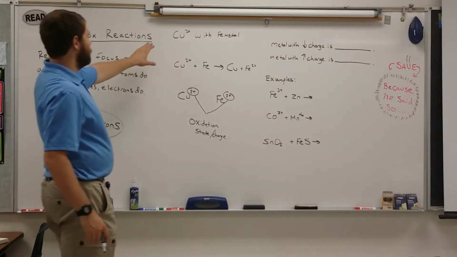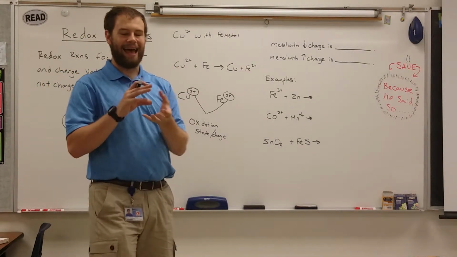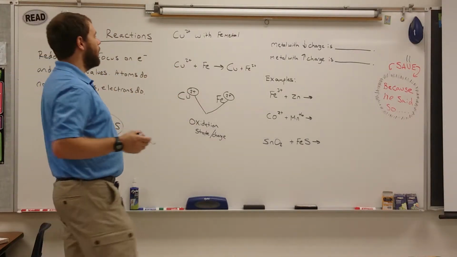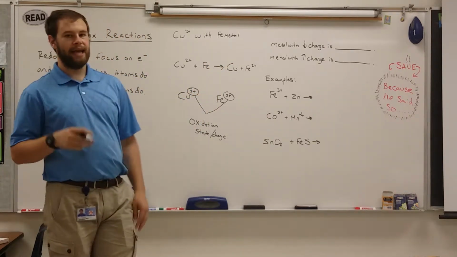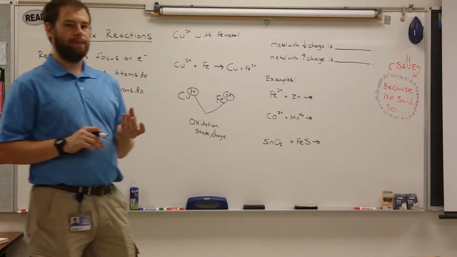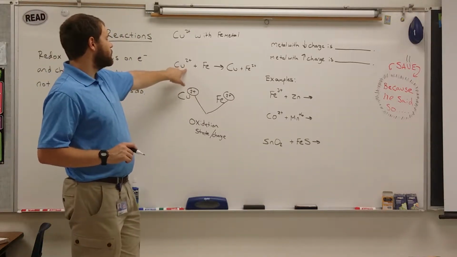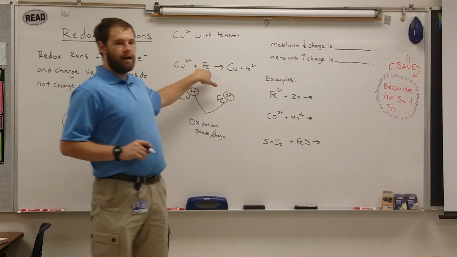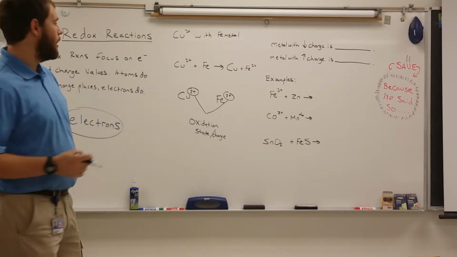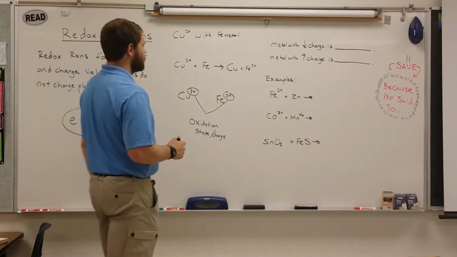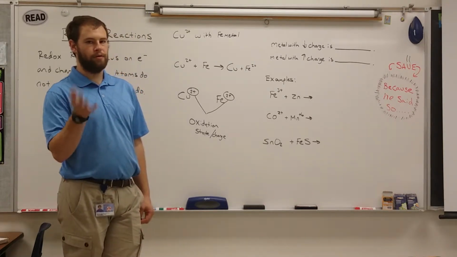So let's take, for an example, we have some copper in solution, so it's in water. So it's an ion, it's floating around in water. And we put some iron metal in there. Well, potentially, the copper, which is missing 2 electrons, it's a positive ion, is going to want to take some electrons from this iron metal. Iron has lots of electrons. Why not share a few? So iron will say, I actually want to be charged anyway, so I'll give you some of my electrons, and copper, you can have them.